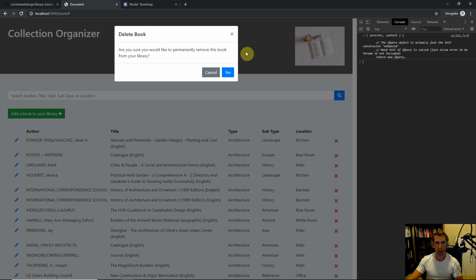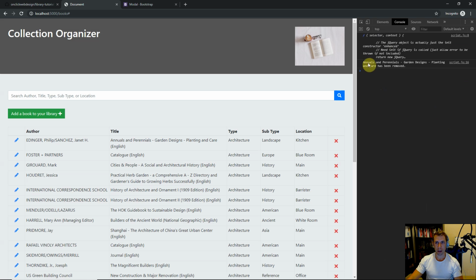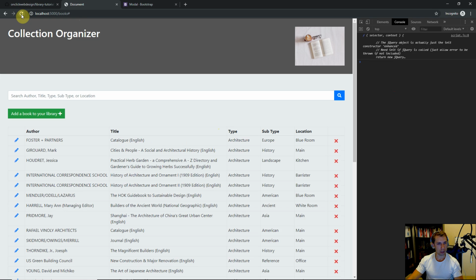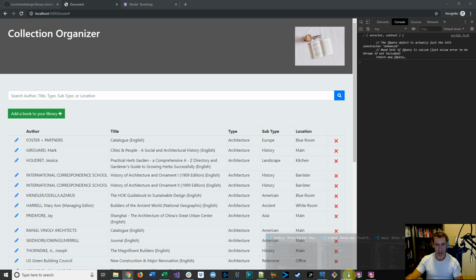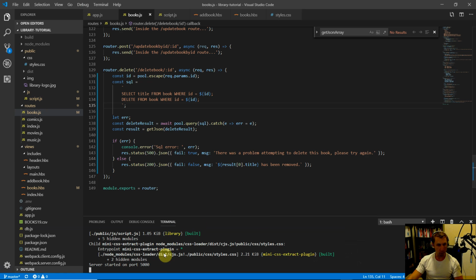That checks out. Let's go back to the console, click yes, and there's our message. The book title and then has been removed. Perfect. So if I refresh the page, we should no longer see Annuals and Perennials Garden Designs. Refresh and it's gone. So it looks like delete book is working. Let's go back to the code to make sure that there's no errors in our terminal down here, and it looks like we're clean, good to go.